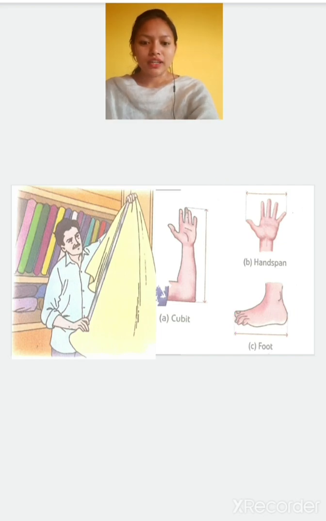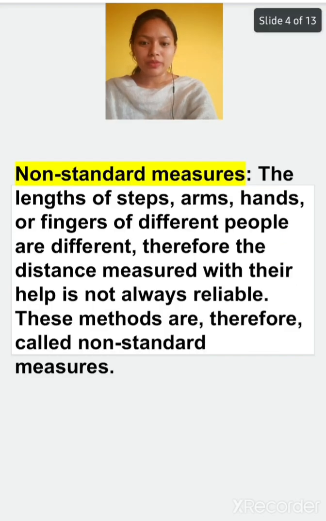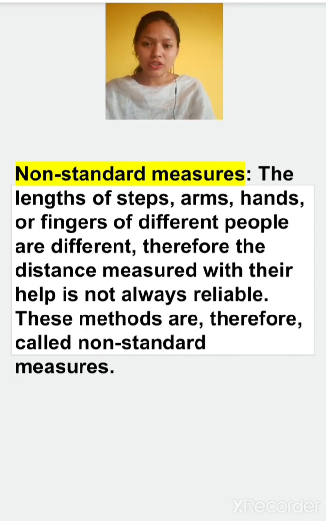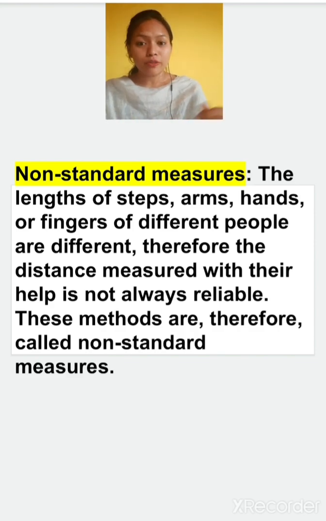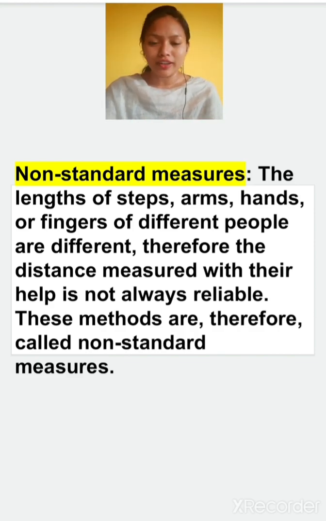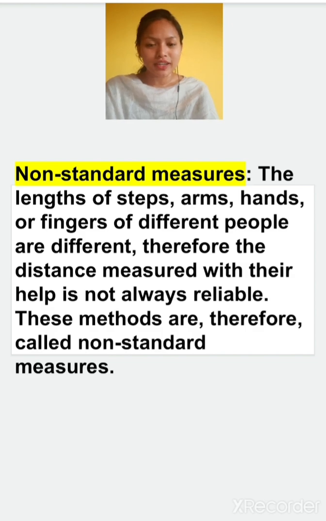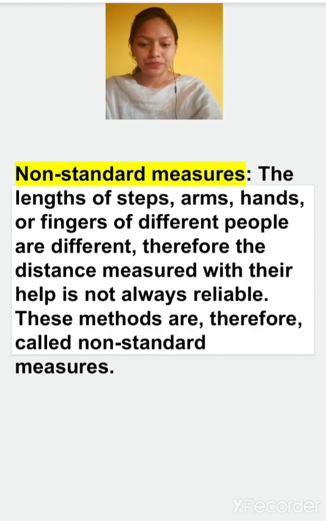Now measurements are generally of two types. The first is non-standard measurement. They are span, hand span, cubit, foot. All these are non-standard measurements because they are not fixed. They can vary from person to person, so they are not reliable. So they are known as non-standard measurement.